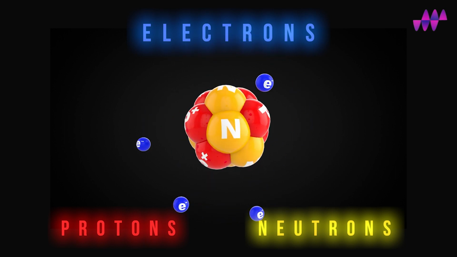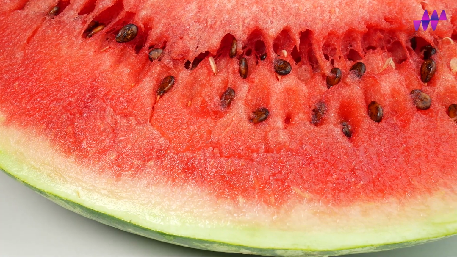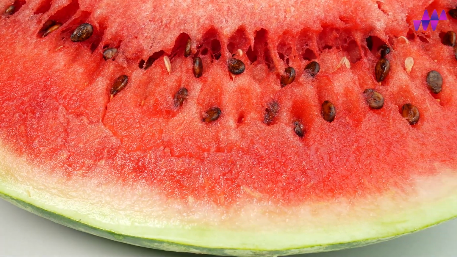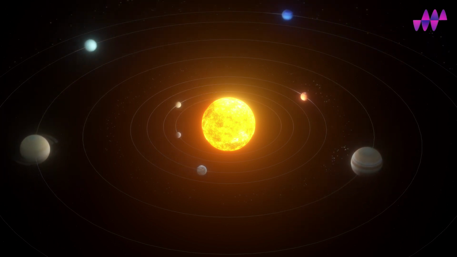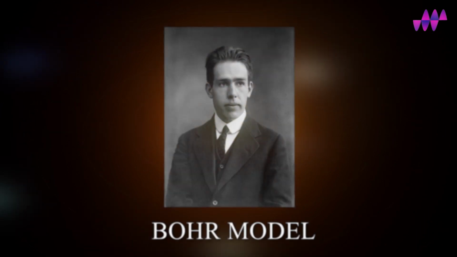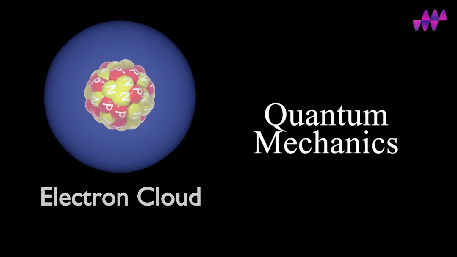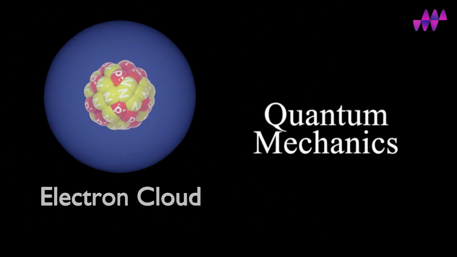Early atom hypotheses attempted to determine the nature of the atom. One of these hypotheses compared the atom to a watermelon, with the black seeds representing electrons. Others tried associating the electrons' movement around the nucleus with the planets moving around the sun, which later became known as the Bohr model. The most precise theory was offered by quantum mechanics, which considered the electrons to be just like a cloud surrounding the nucleus.